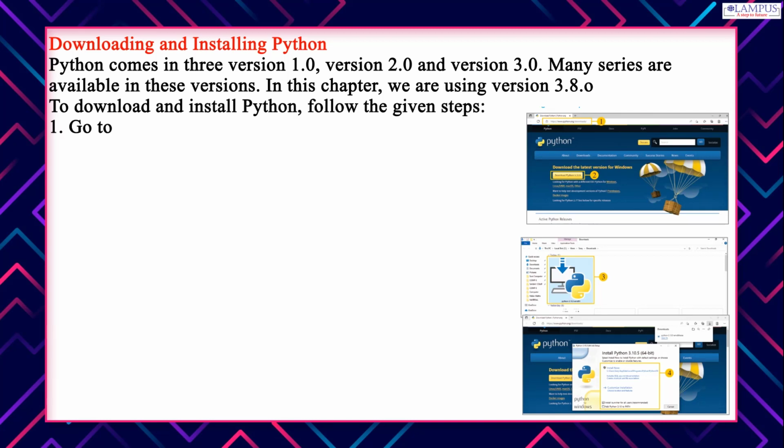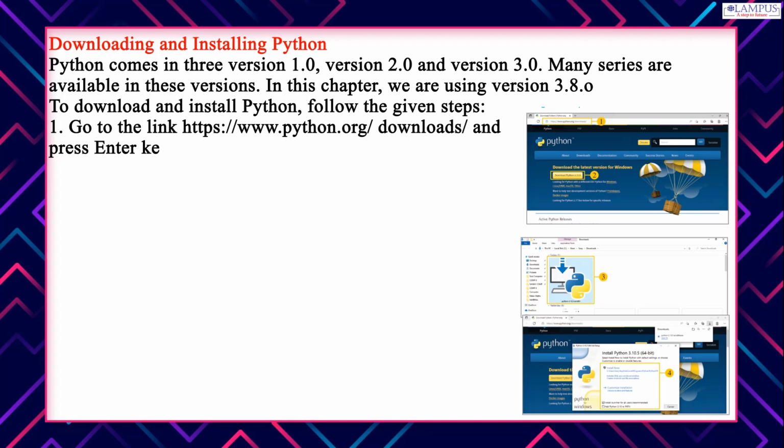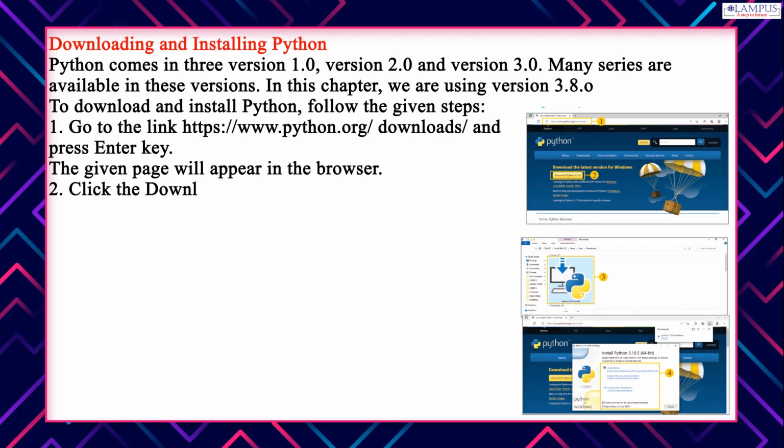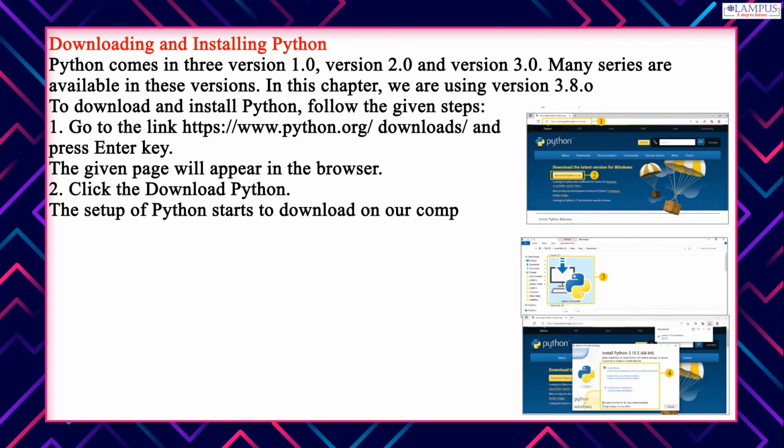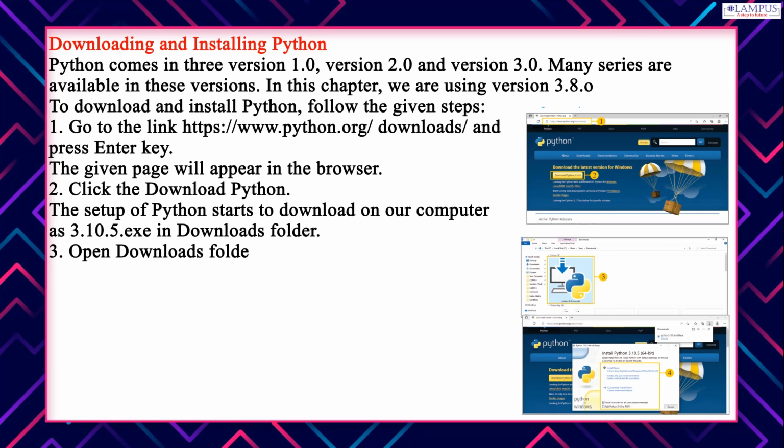1. Go to the link https://www.python.org/downloads and press Enter key. The given page will appear in the browser. 2. Click the Download Python. The setup of Python starts to download on our computer as 3.10.5.x in Downloads folder.